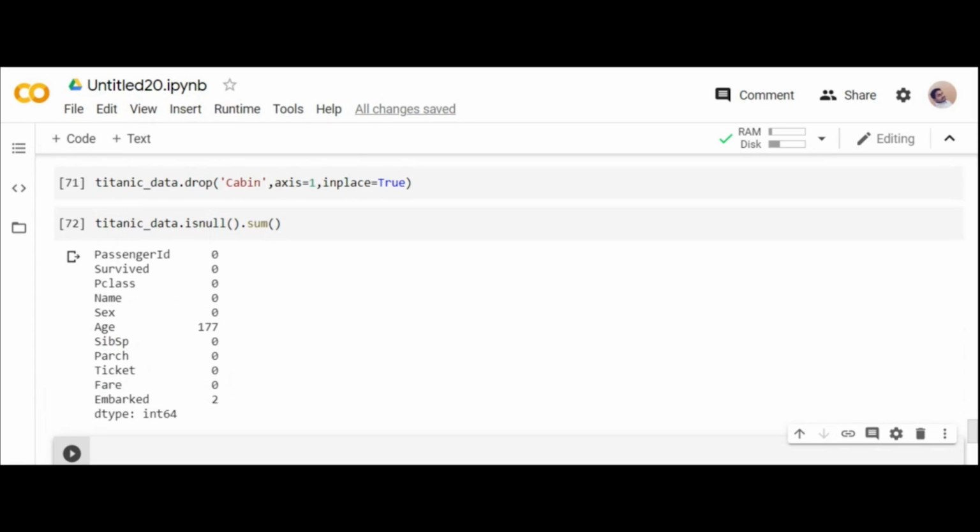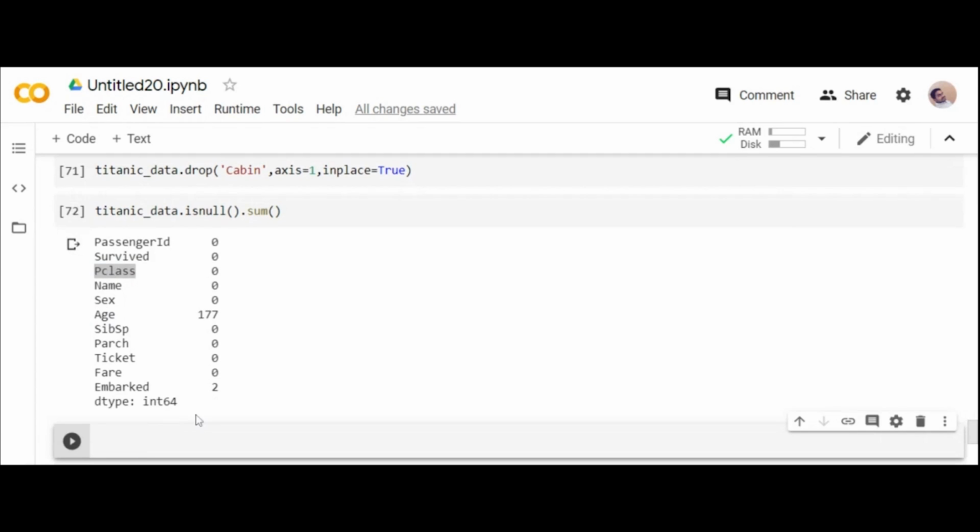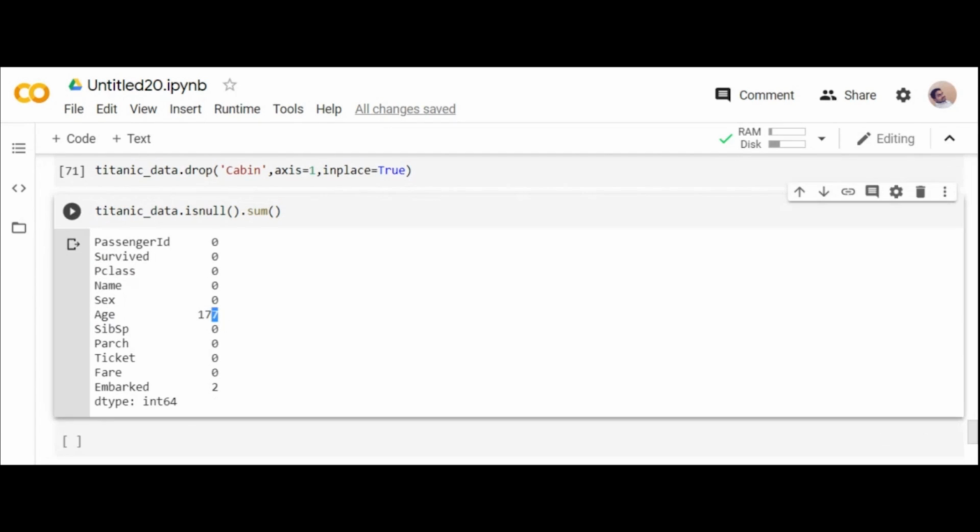You try to make sure the important columns are present, because in this I need to have survived, I need their gender, I need their age, I need their passenger class, from which class they are traveling. Is it clear? Then you are having 177 missing values in age.